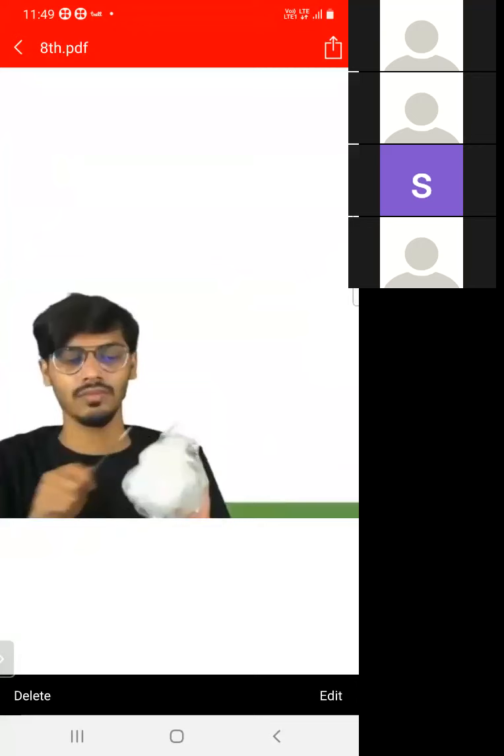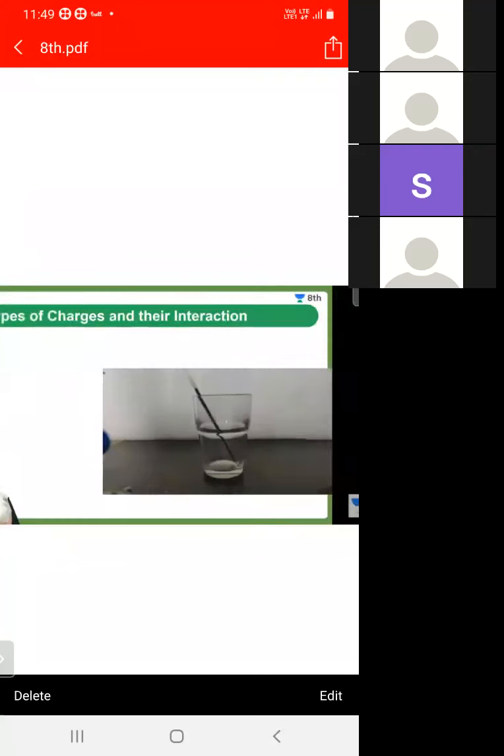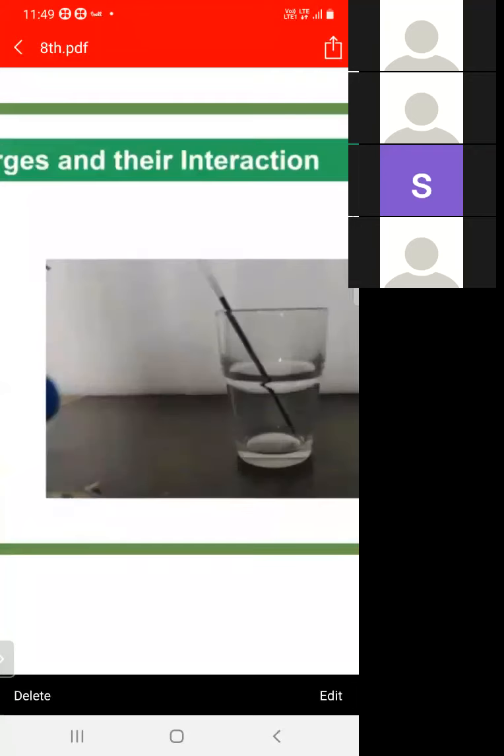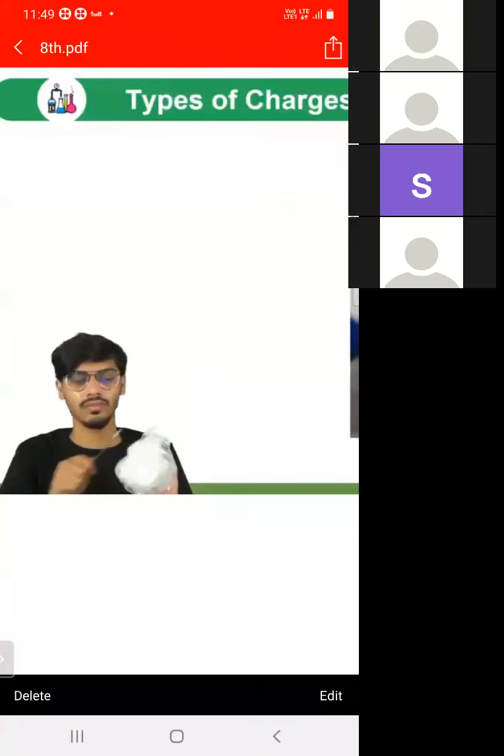He is rubbing the refill with the polythene. Then this refill acquires a small charge, and as shown in the figure, the refill is charged. Charge is produced by rubbing the refill with the polythene.